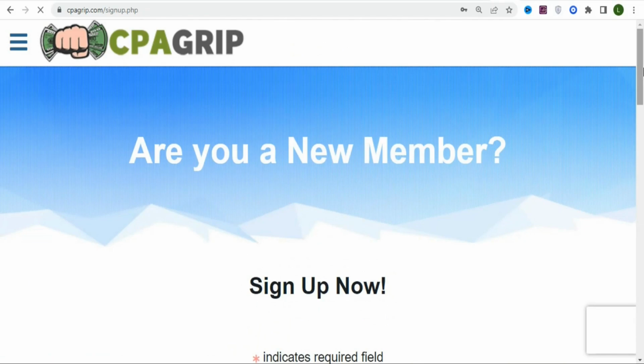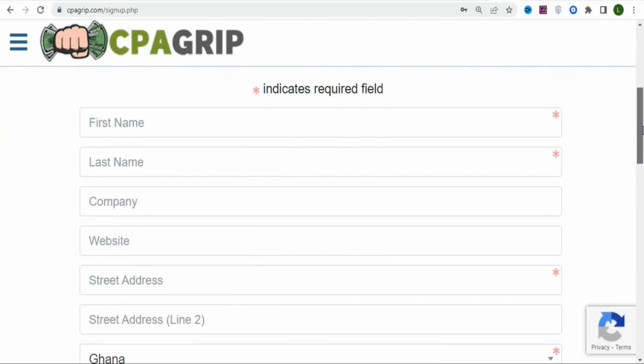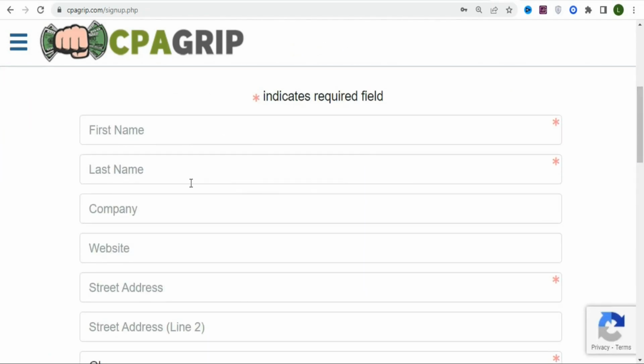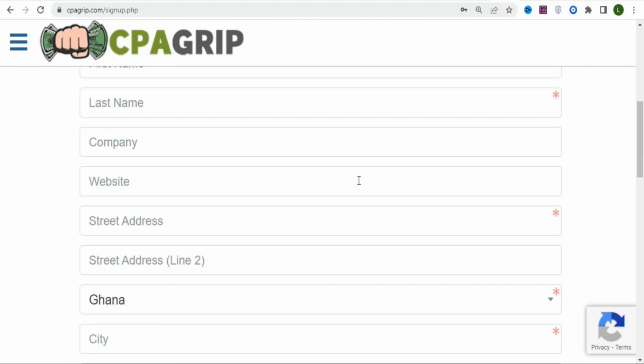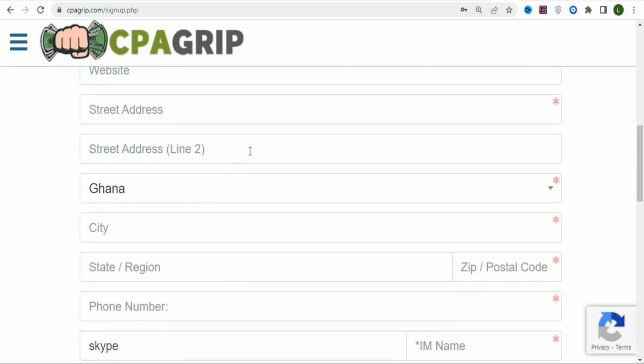Once you click on sign up, you are going to see a page like this. So what you need to do is you have to enter your first name, last name, your company, and then the website. The website, that is not compulsory. Your company, that is not compulsory. So the next thing is the street address. Just enter your street address. Enter the second street address.